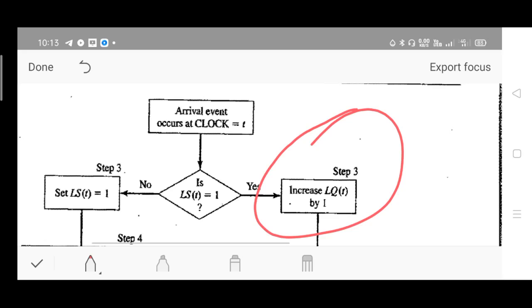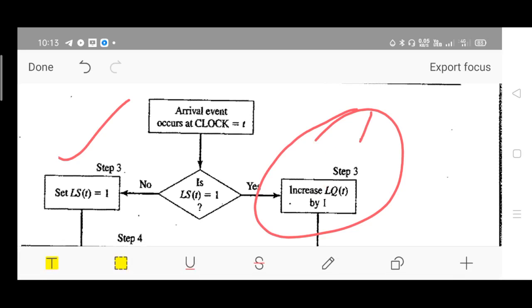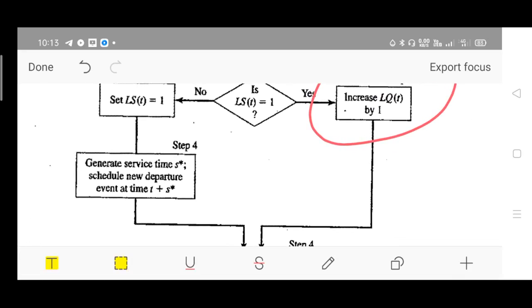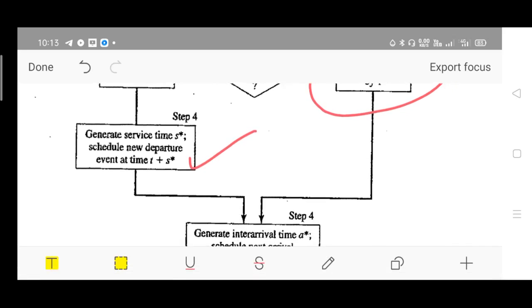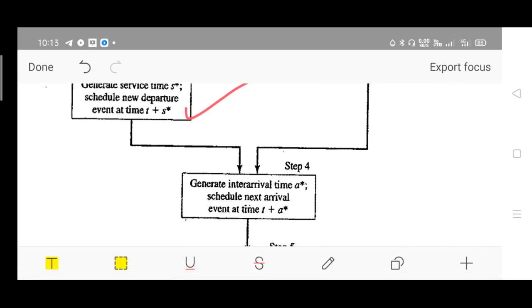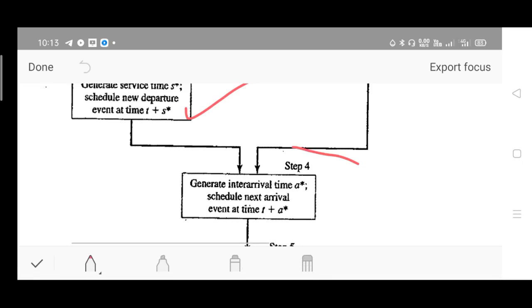Otherwise, you have to set the value of LS, that is the system state, to 1 and go for providing the service. Generate the service time. So the total time will be the time on the clock plus the service time, that is when the service will be completed. This is about the inter-arrival time, that is the time between two customers.